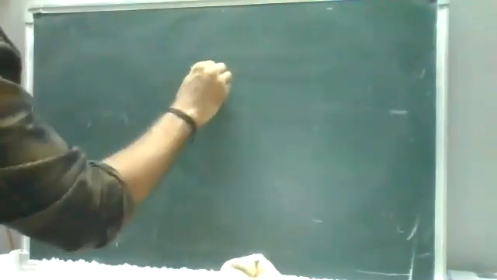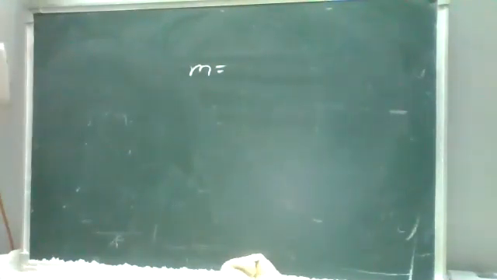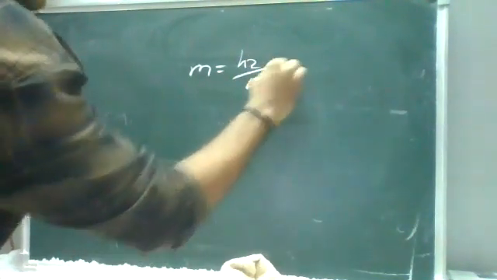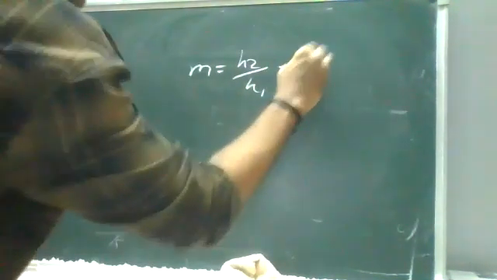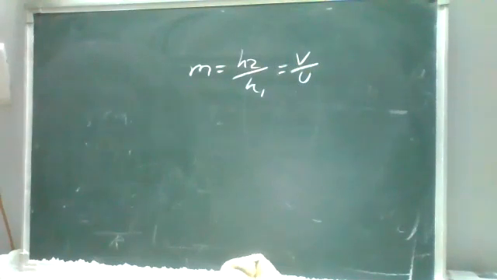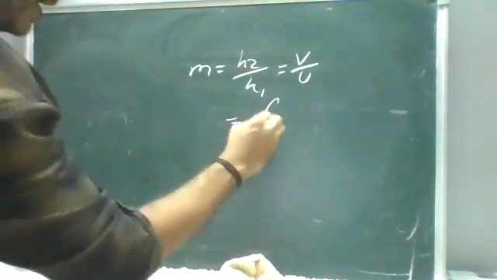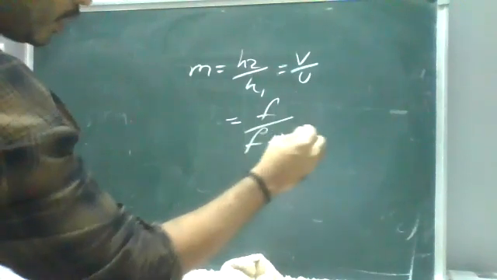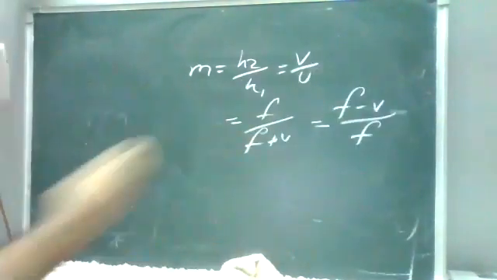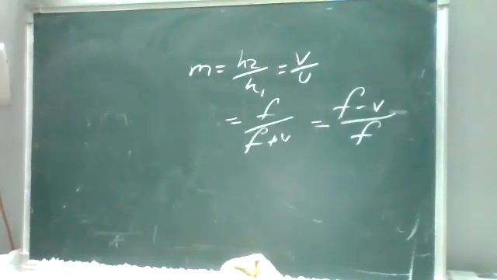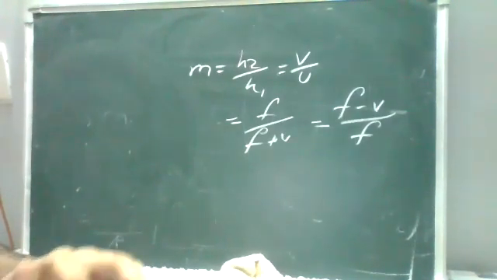So magnification m is equal to h2 by h1 is equal to v by u, which is equal to f by f plus u, which is equal to f minus v by f. There it comes negative, minus v by u, here it comes positive. Okay, so we'll do a problem on this magnification.